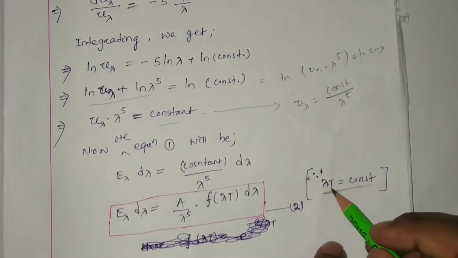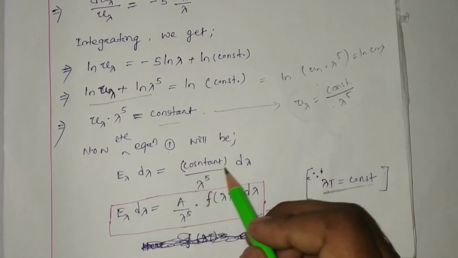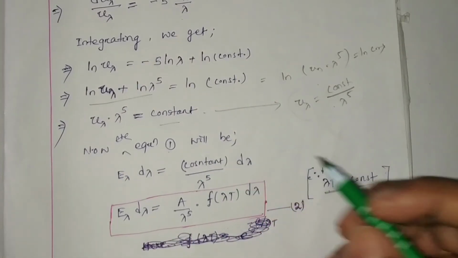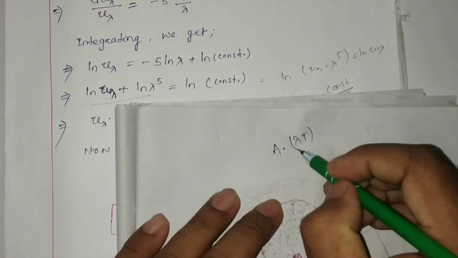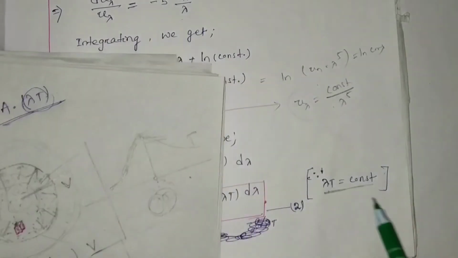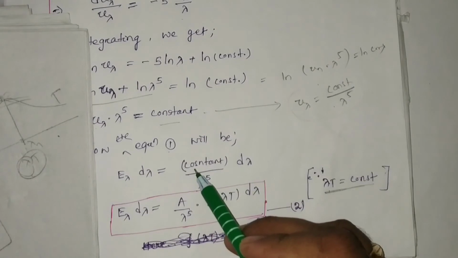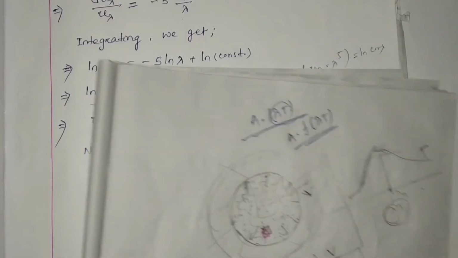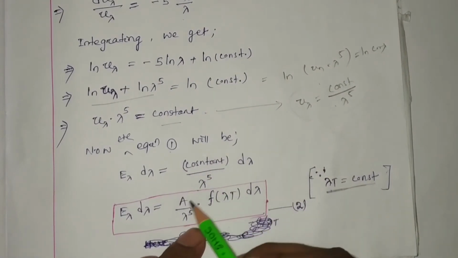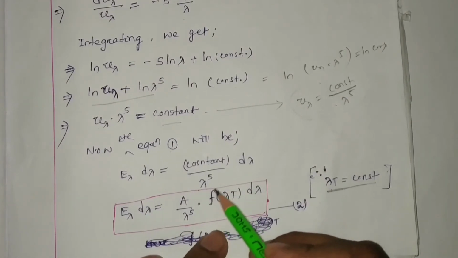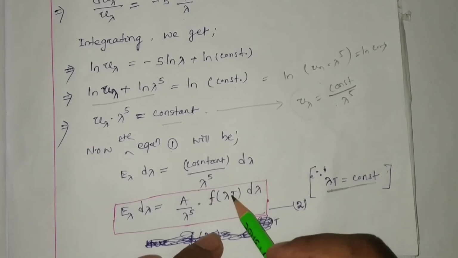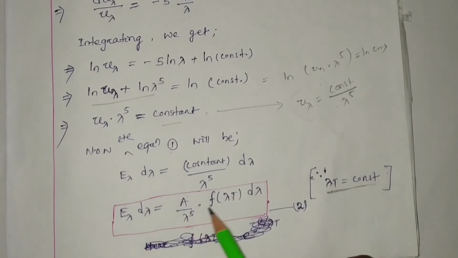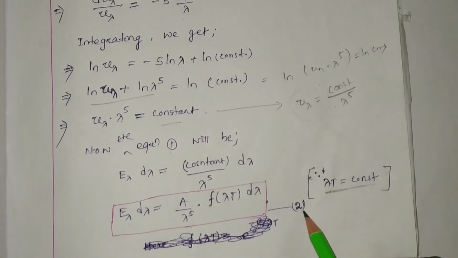That means the constant is nothing but lambda T. Now this constant can be written as another constant a multiplied by a function of lambda T. Because lambda T is itself a constant, this constant can be written in the form of a, which is a constant, and a function of lambda T, meaning lambda into T. Here we found E_lambda d lambda equal to a by lambda to the power 5 into f of lambda T into d lambda. This is equation number 2, and hence it is proved.